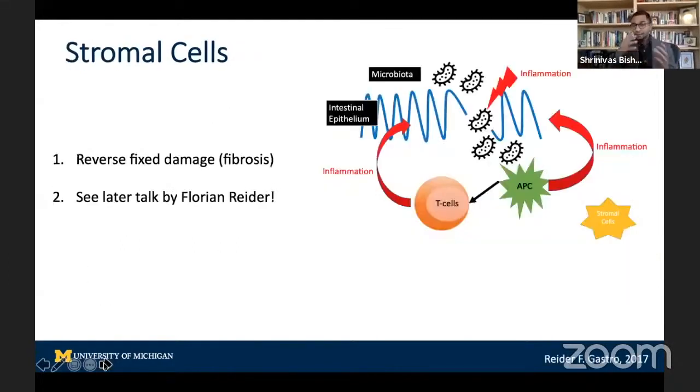And then lastly, stromal cells, right? Once you have damage, in particular once you have fibrosis in IBD, is there a way to reverse it? Or is there a way to reduce the activity of these stromal cells, which is this yellow guy hanging out in the corner in the figure here, that can prevent people from having surgery? I think Florian is going to talk about that later, so I won't say much more about that. But with that, I'm going to end it.